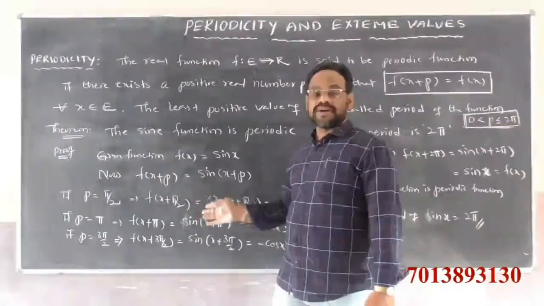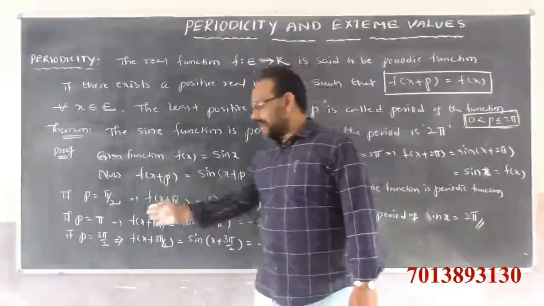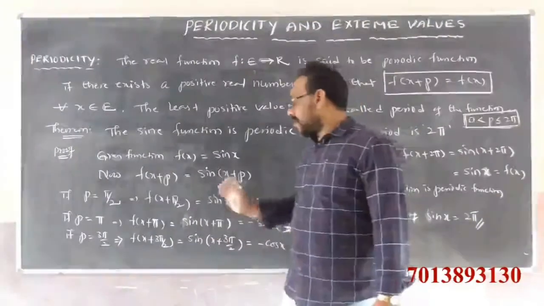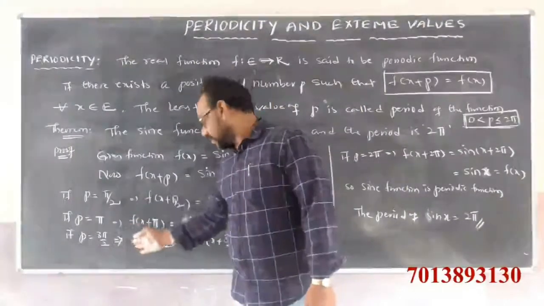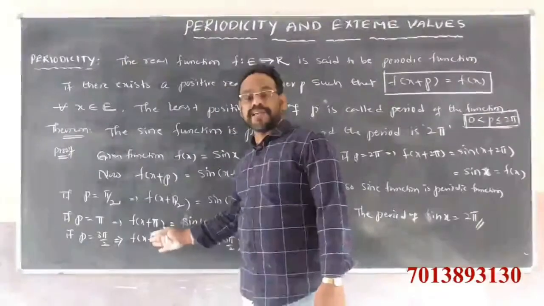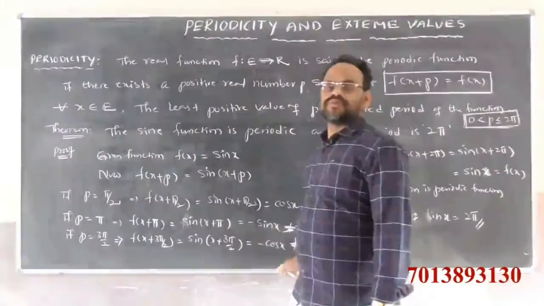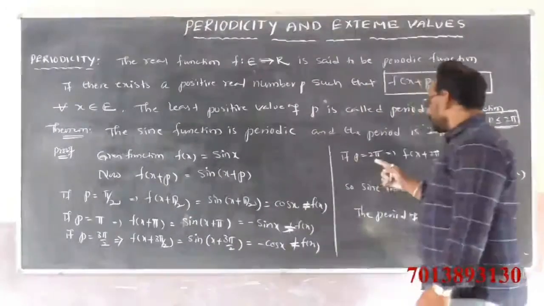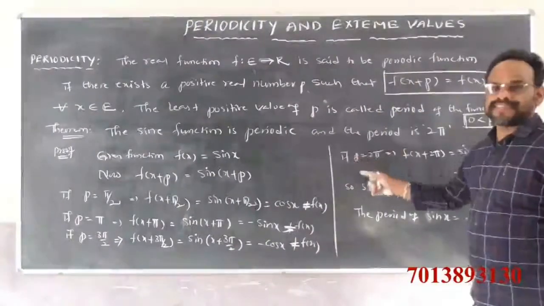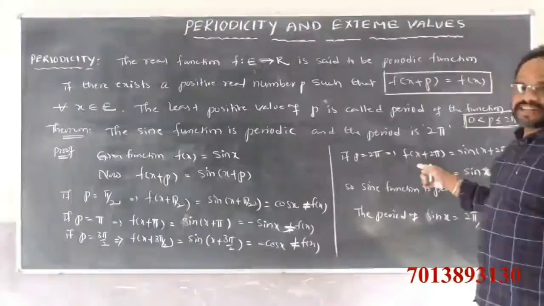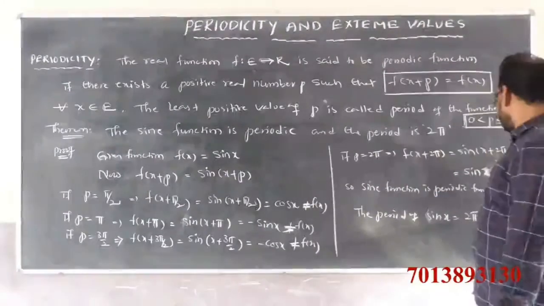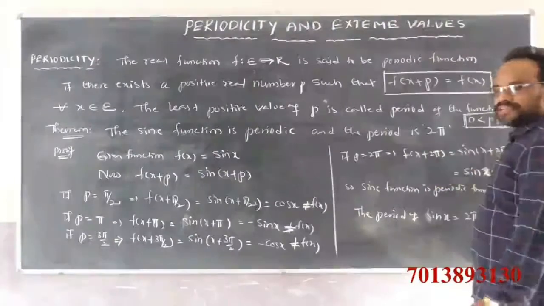f of x plus pi by 2 is not equal to f of x. Not pi, so f of x plus pi is not equal to f of x, and not 3 pi by 2 either. That means f of x plus 3 pi by 2 is not equal to f of x. So the sine function satisfies the condition when p is equal to 2 pi. p equal to 2 pi satisfies the condition f of x plus 2 pi is equal to f of x.